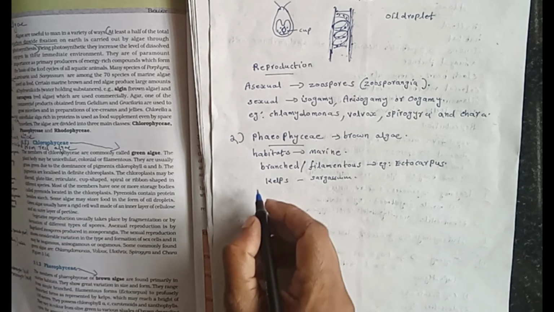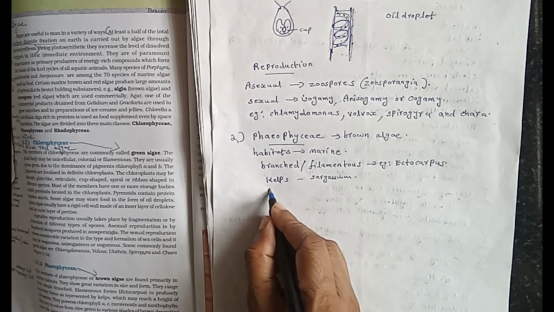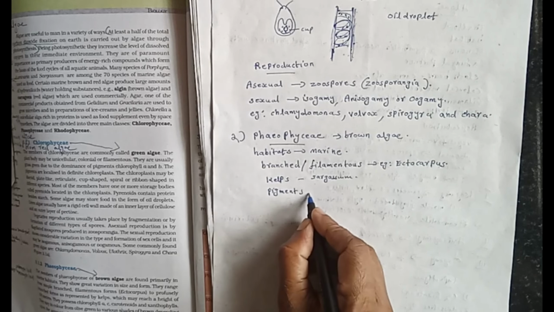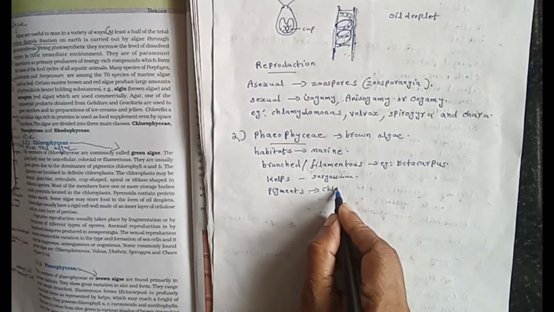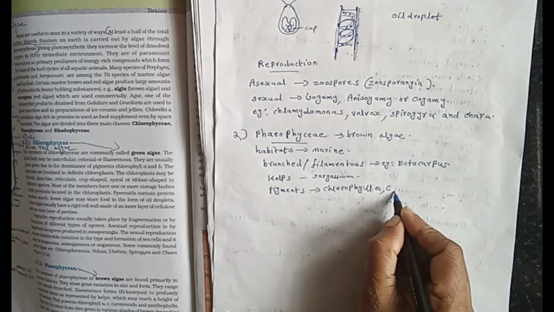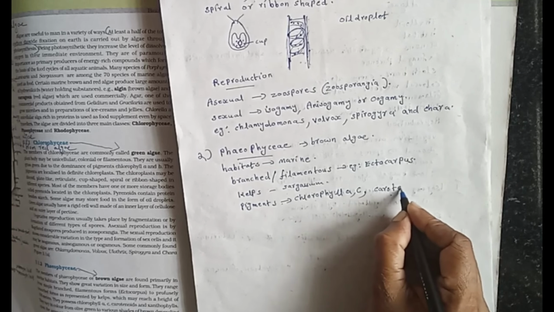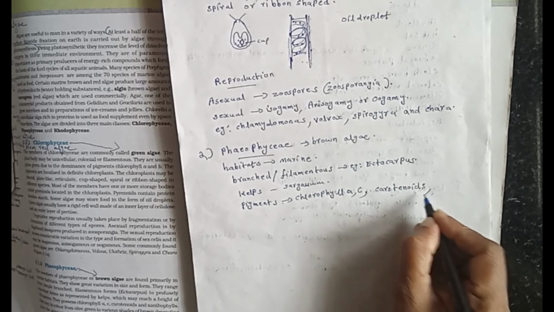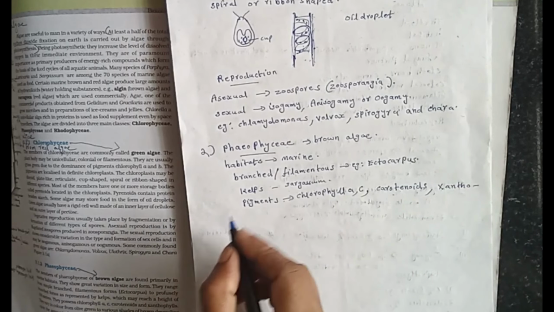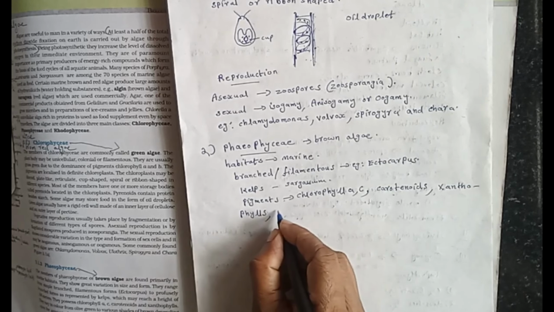The pigments usually seen are chlorophyll A and chlorophyll C. Pigments: chlorophyll A and chlorophyll C, carotenoids, xanthophylls, fucoxanthin.